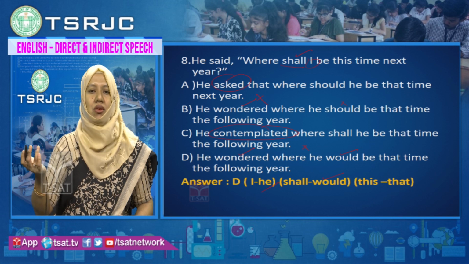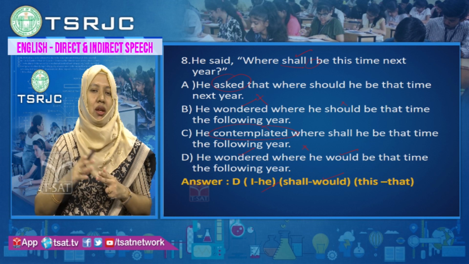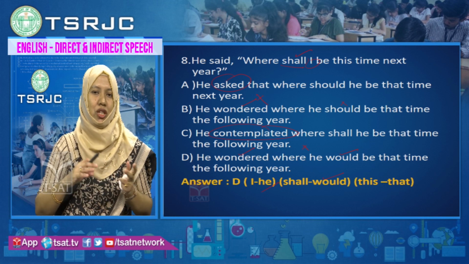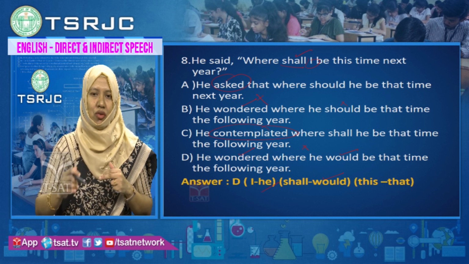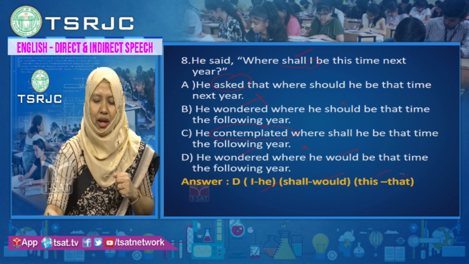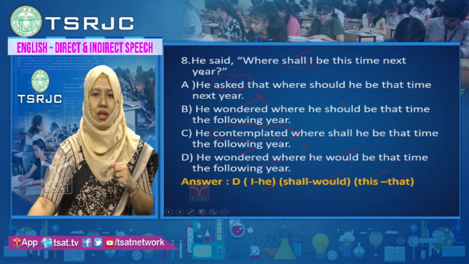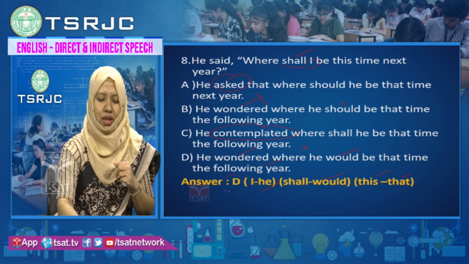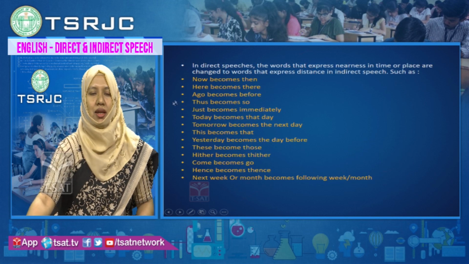And next year, always remember that there are some words which are changed from direct to indirect speech. Now will change to then, ago will change to before, this will change to that. So, here also we are changing this to that, and next year will change to following year. Option D is the most suitable option in this choice. So, these are the things you should remember which change from direct speech to indirect speech.